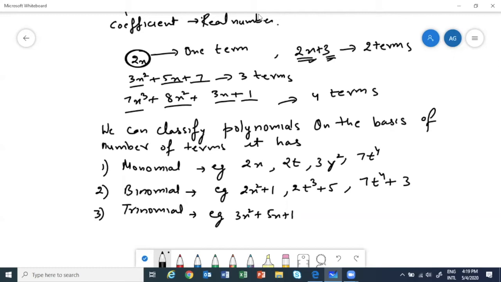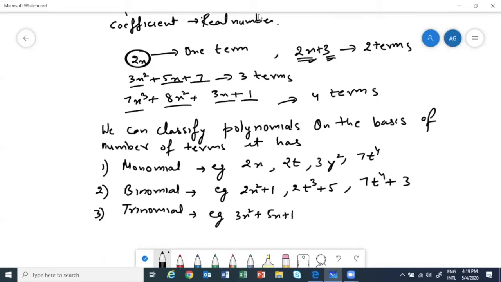Quadrinomial: the name comes because as soon as we go to four, it becomes quadri, like quadrilateral. For four terms, it would be quadrinomial. But normally, Vedant, we study only up to trinomials.